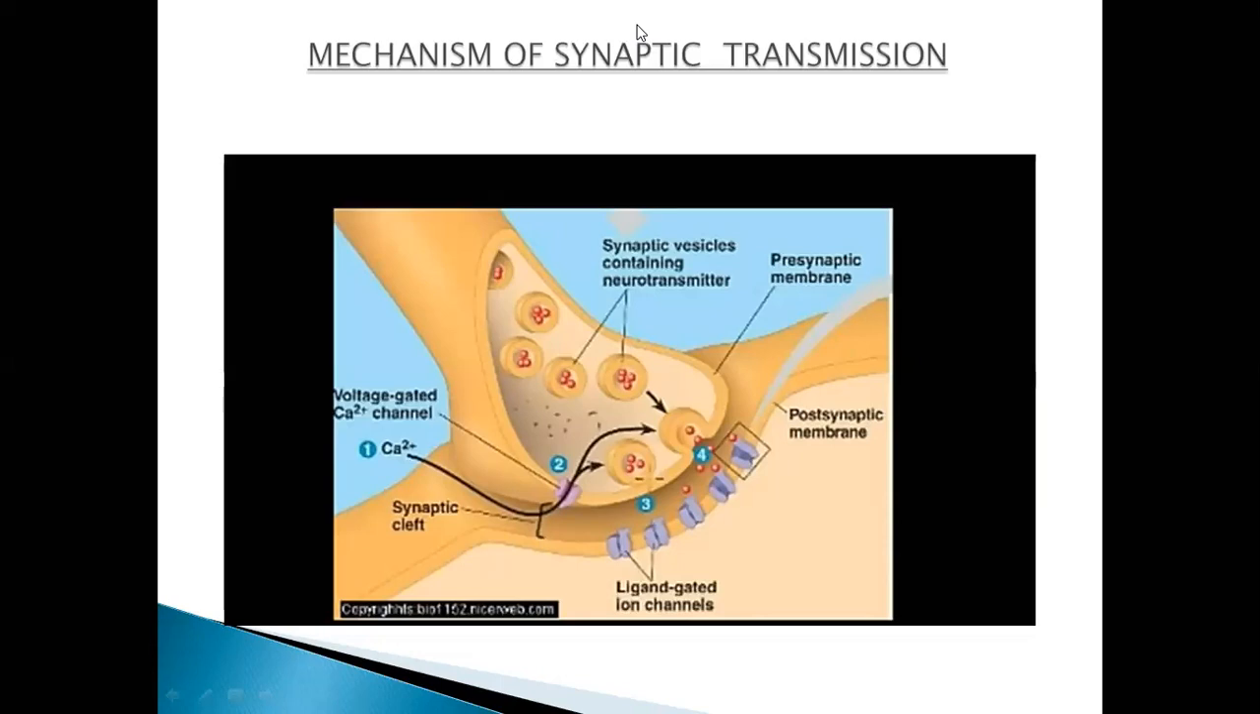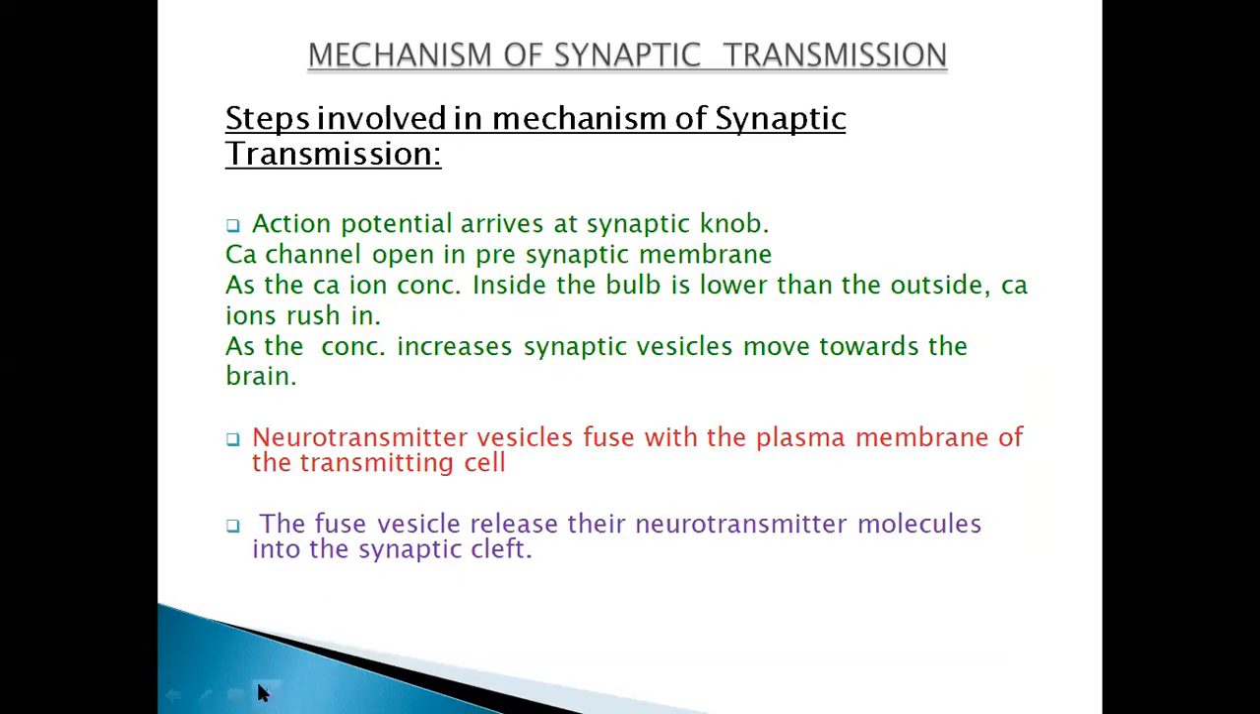Yes, ma'am. Good. Okay, now see them one by one. First, the action potential arrives at the synaptic knob, and calcium channels open in the presynaptic membrane. As the calcium ion concentration inside the bulb is lower than outside, calcium rushes in, right? As the concentration increases, synaptic vesicles move towards